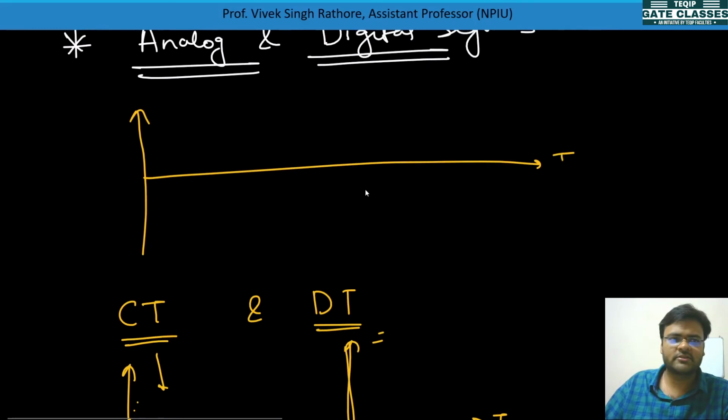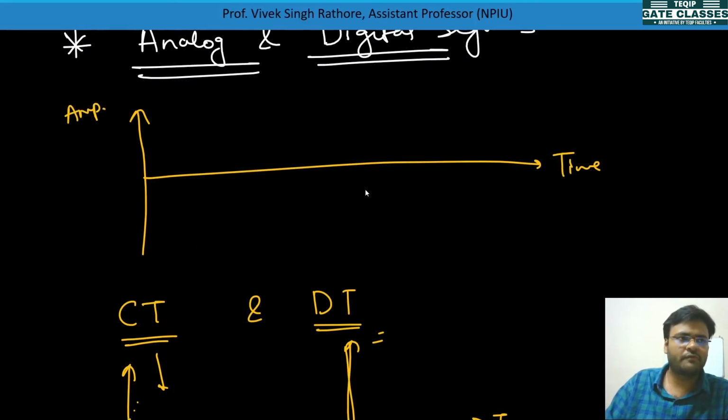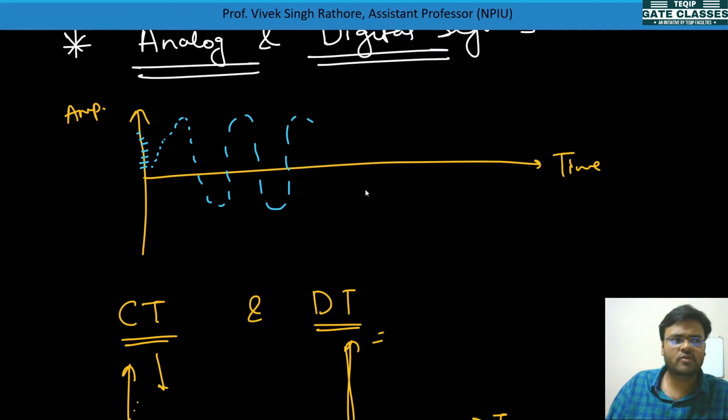This is the time axis and this is your amplitude axis. If any signal is defined for every amplitude, that is, it is defined with any values, then it is called an analog signal. Simple.